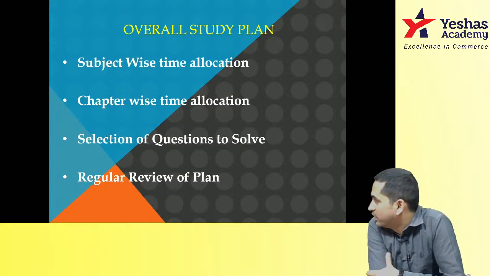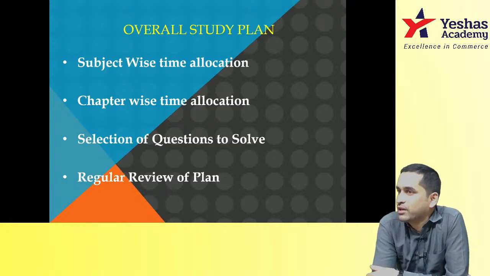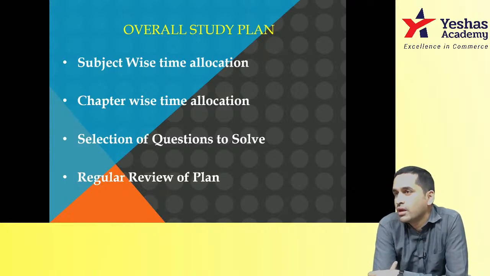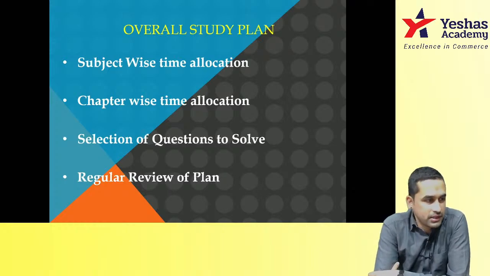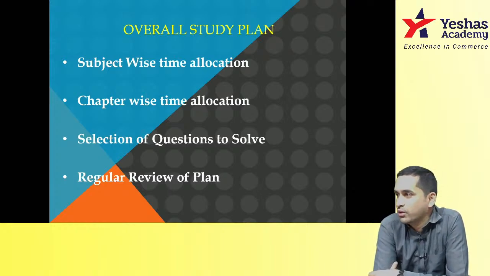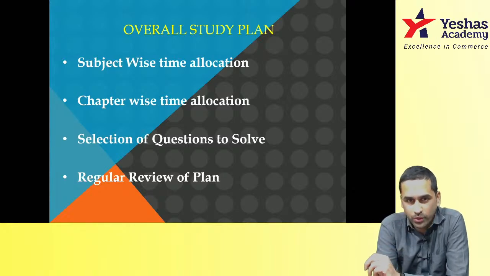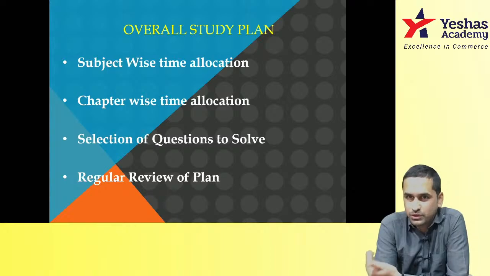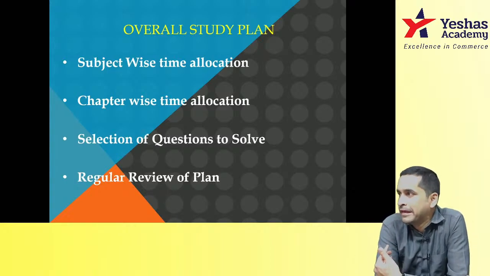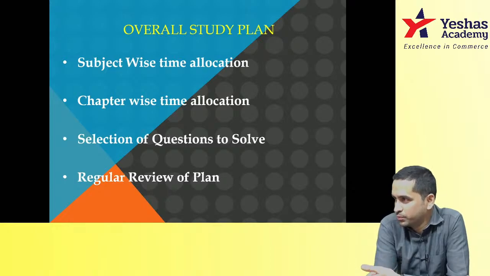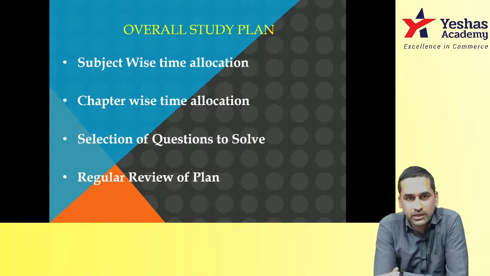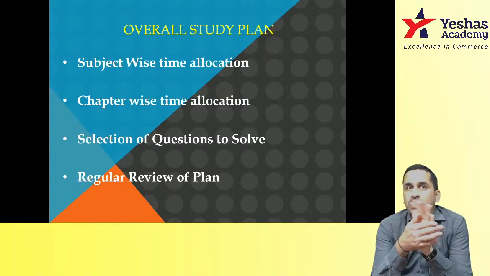So some of the important points that you have to keep in mind while making your subject plan for the next 3.5 months. This is something that I discussed even in my regular class. If some of you can recall, if you want to make a note of these things, you can do it. Number one, from today till your examination day, whichever paper you're going to write, suppose you have decided that you'll only write group 2, then count till that day, group 2 first paper. If you have decided to write only one group, then the first day of the May 2023 examination. Count the total number of days.